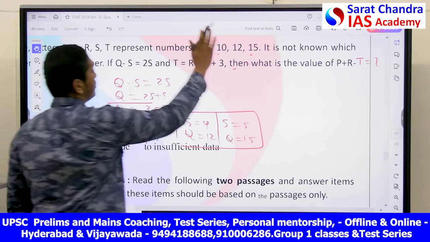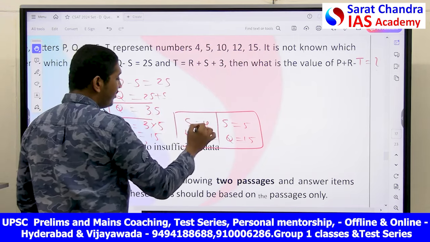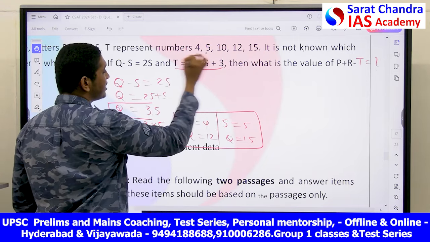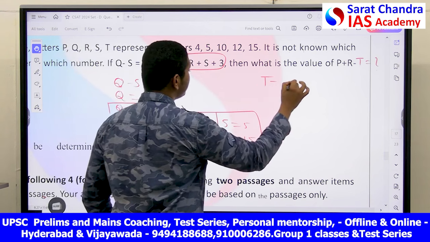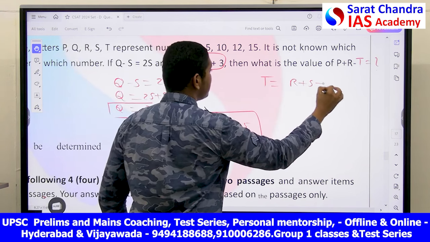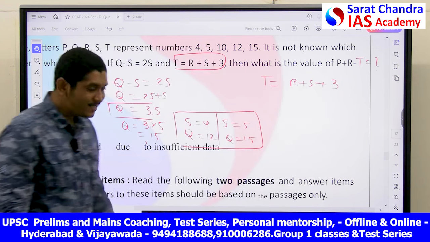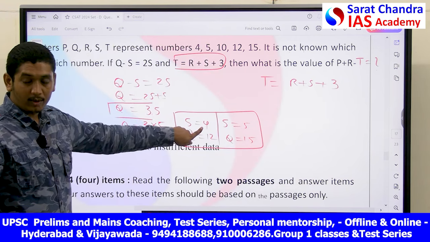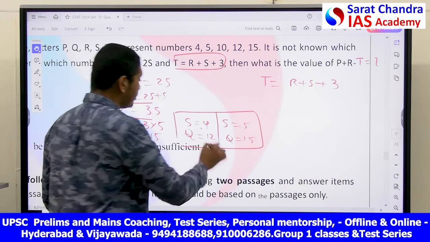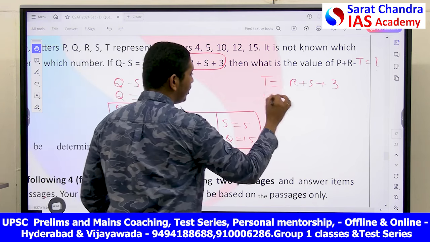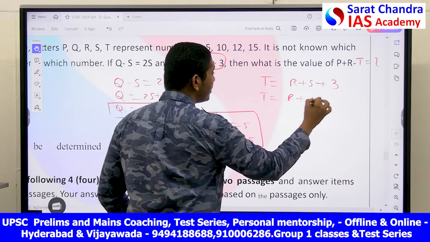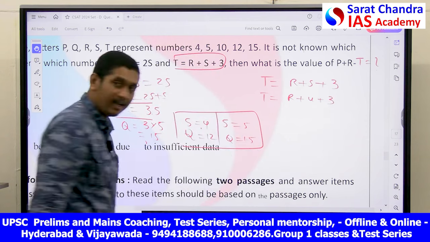Now we will substitute these two values into the next equation. What he gave? T is equal to R plus S plus 3. Let's say when S is equal to 4, T is equal to R plus 4 plus 3, right?